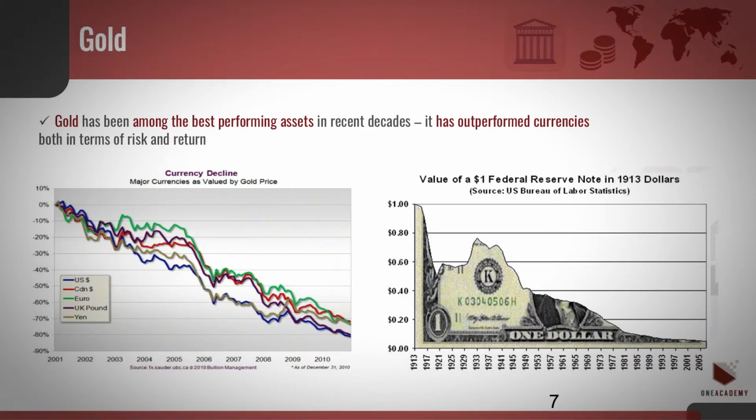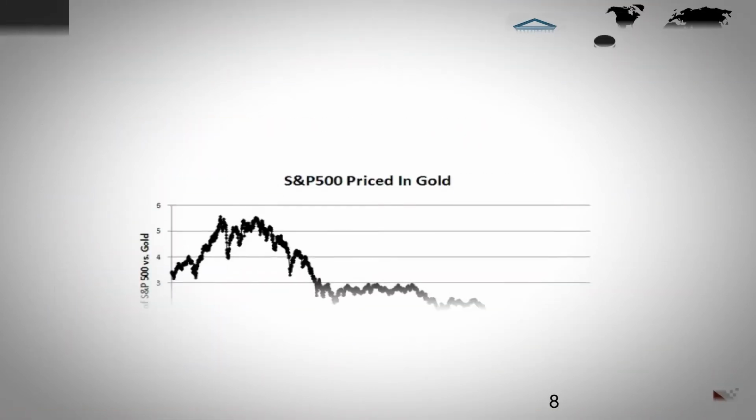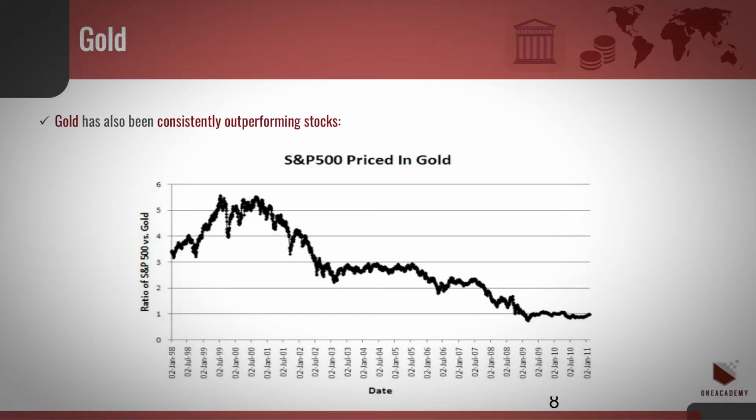Gold has been among the best performing assets in recent decades. It has outperformed currencies in both terms of risk and return. Gold has also been consistently outperforming stocks.